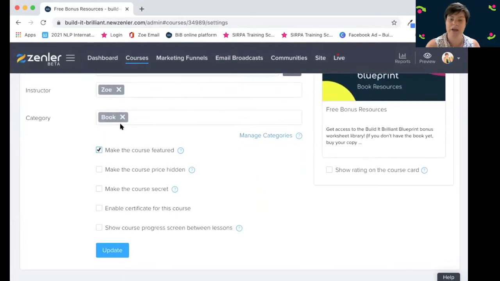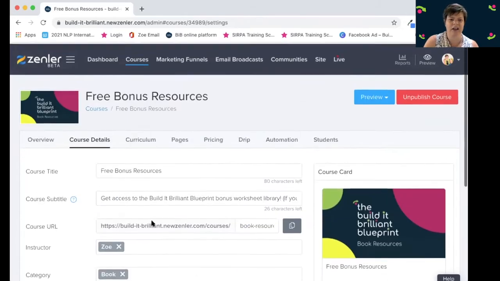I have categories, so you can manage your categories and add in categories. So if you've got certain courses for certain things, it's quite easy if you add a category, because you can then say, I want this category in your course blocks and things like that. So this is a featured course, and then you can make it hidden. You can make the price hidden or the actual course hidden, which means it won't come up on the home page. It would only be if you've sent that URL to somebody that they'll be able to find it. You can enable a certificate and things like that.